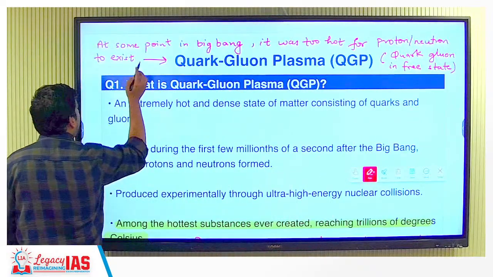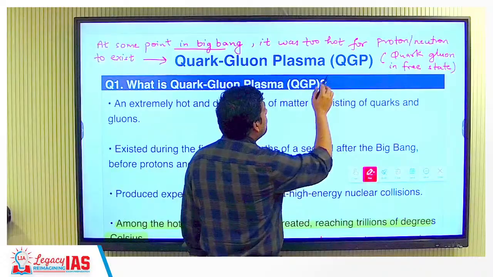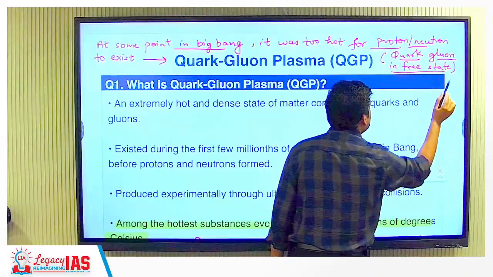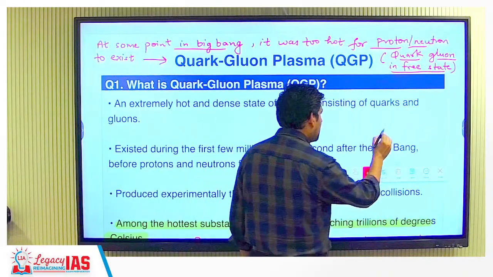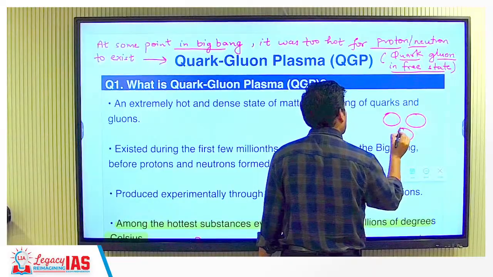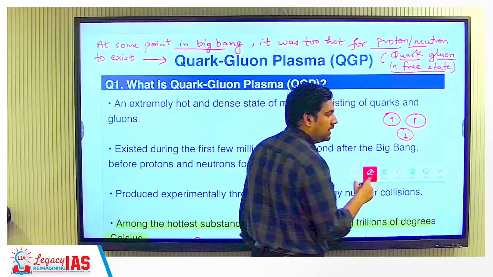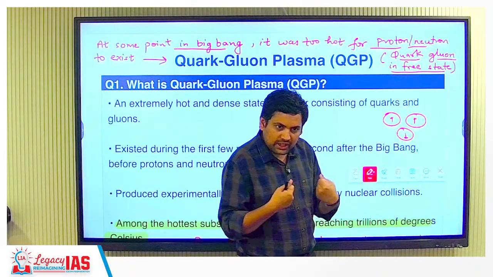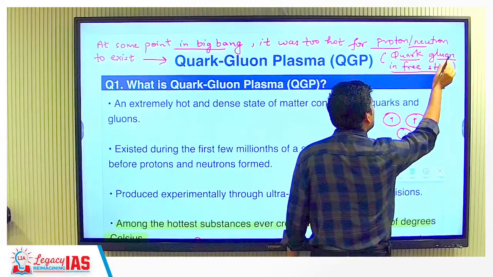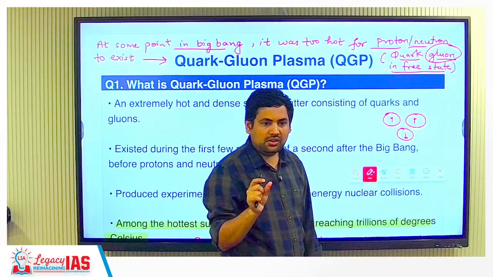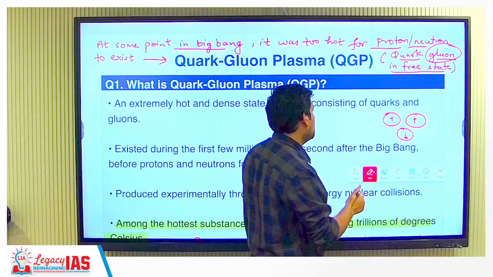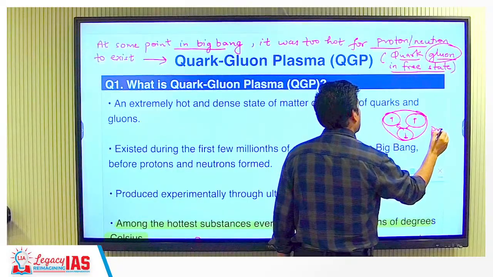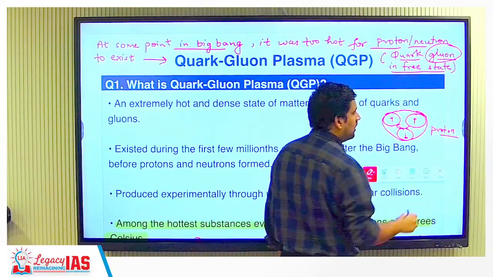See, at some point in the Big Bang, it was too hot for protons or neutrons to exist. At that time these quarks and gluons used to be in a free state. So quarks are those particles, 2 up 1 down, like that. Now of course this cannot become a proton, it must be bonded by something, correct? Now that bonding thing is made from some kind of glue that we call gluon. So gluon actually joins them and this whole thing becomes a proton, correct?